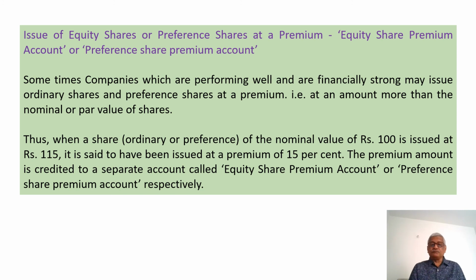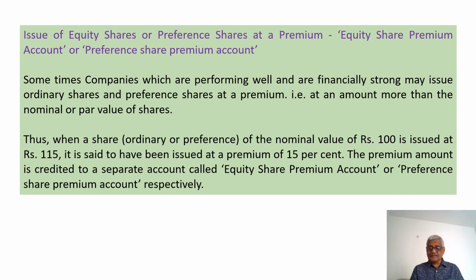Now, issue of equity shares or preference shares at a premium. There are two accounts called equity share premium account and preference share premium account. Sometimes the companies which are performing well and are financially strong may issue ordinary shares and preference shares at a premium, at an amount more than the nominal or par value of shares.